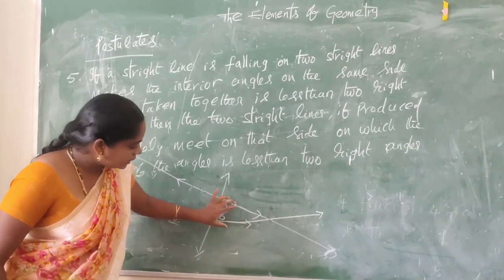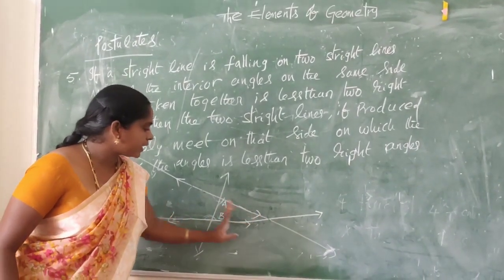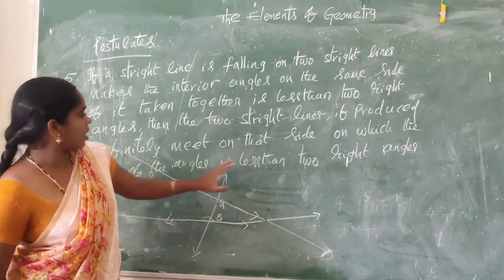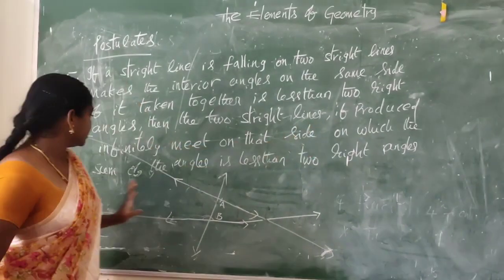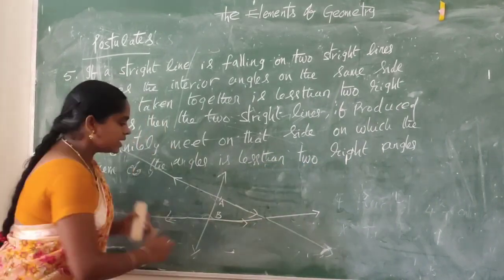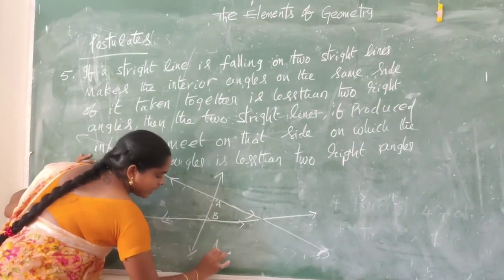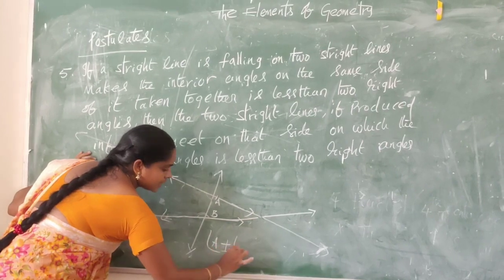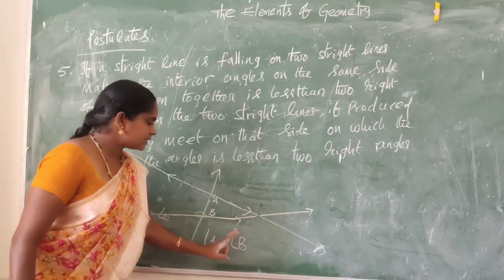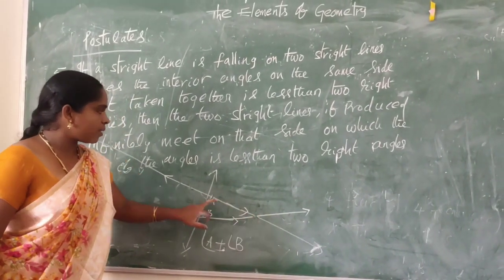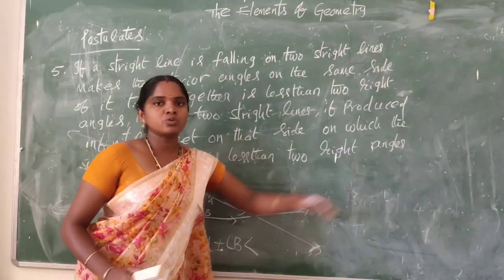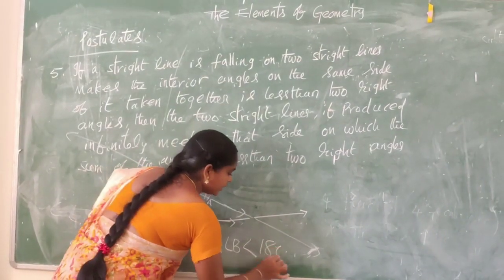In this direction, the two straight lines meet on that side on which the sum of the angles is less than two right angles. The sum of the angles, angle A plus angle B, is less than two right angles. Two right angles means 180 degrees.